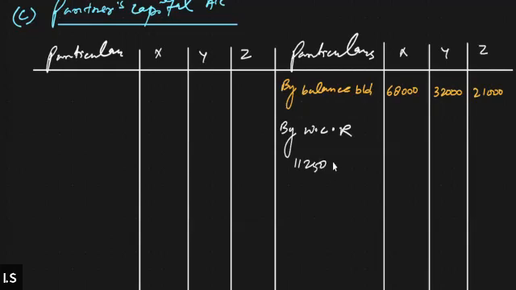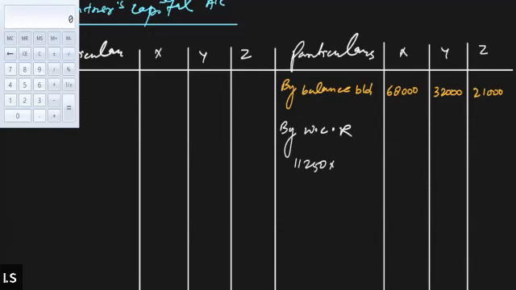And this should be distributed in the old PSR. Old PSR was 3:2:1. So let's calculate: 11,250 into 3/6, which will give us 5,625. X's capital account will be credited by 5,625, and Y's capital account will be credited by 3,750.